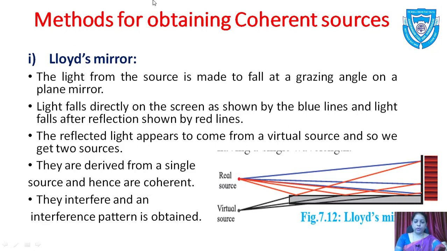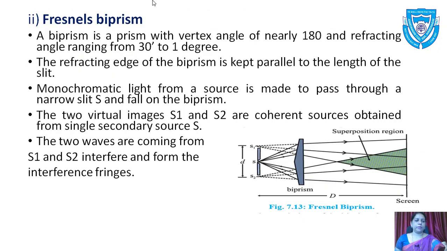The last point which we are going to discuss is the Fresnel biprism. A biprism is a prism with a vertex angle of nearly 179 degrees, and refracting angle ranging from 30 minutes to 1 degree.